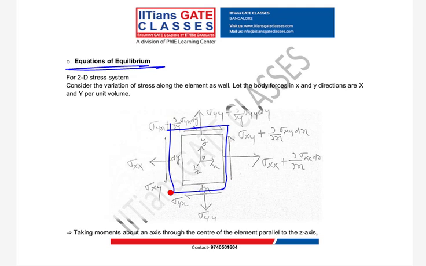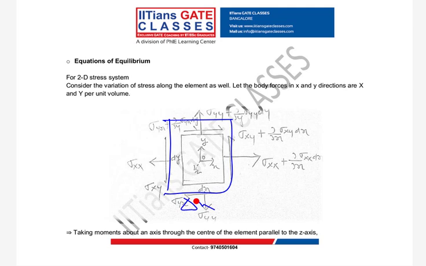Okay. So what I am saying, if you move from one point to another point in your structure, your stress will vary, right? Because your force may vary. Now this variation we can write from Taylor series expansion. I considered one small element of length delta x and delta y. On this I can write my stresses using Taylor series expansion.